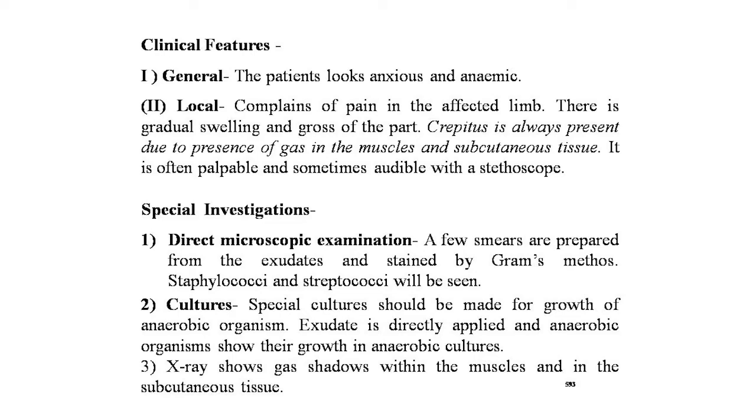And now the local clinical features. In the beginning, the patient complains of pain in the affected limb. There is a gradual swelling, with gross edema of the infected part, so much so that the stitches may give way. The most characteristic feature is a profuse discharge of brownish and foul-smelling fluid between the stitches. Crepitus is always present due to the presence of gas in the muscles and subcutaneous tissue. It is often palpable and sometimes audible with the stethoscope.